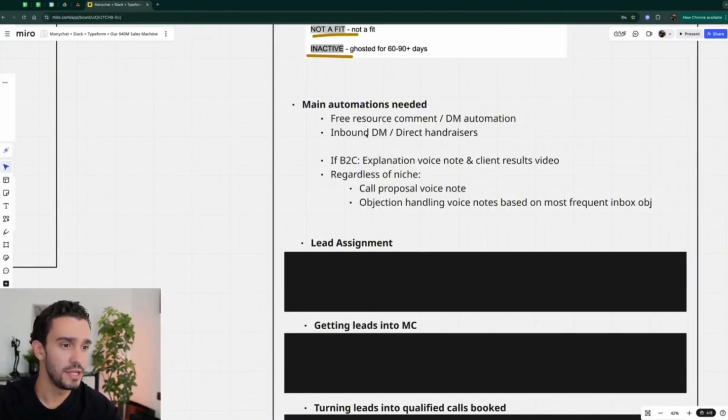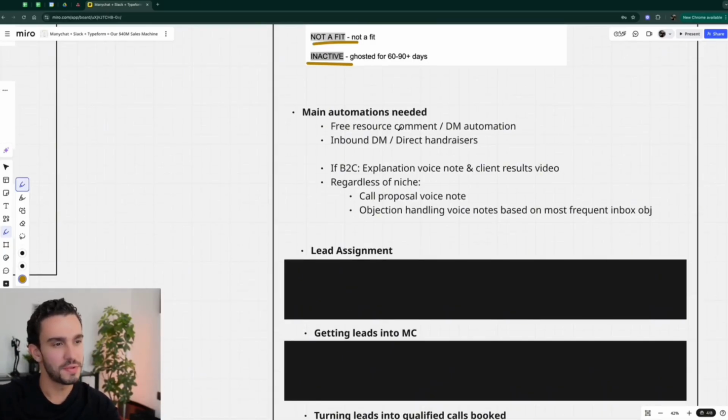Now, for the main automations that you need, there's 2 main automations here that you need for actual messaging, for getting people into the inbox and having speed to lead whenever you have new comments, new DMs, and so on and so forth. So the first one is you have a free resource, comment, or a DM call to action. You might put up a story or a feed post saying, hey, if you want access to this specific resource that I just put together, DM me the word X, Y, and Z, and I'll send it to you, right? So that's your automation there.